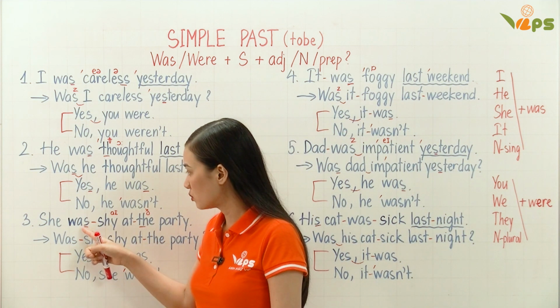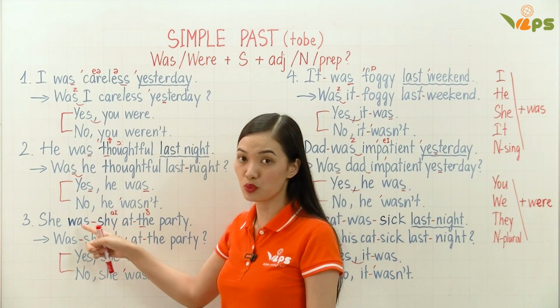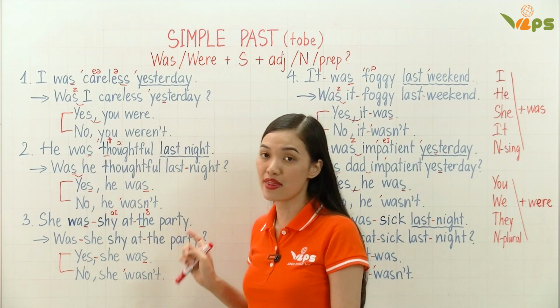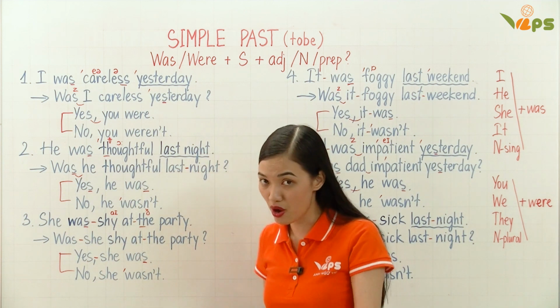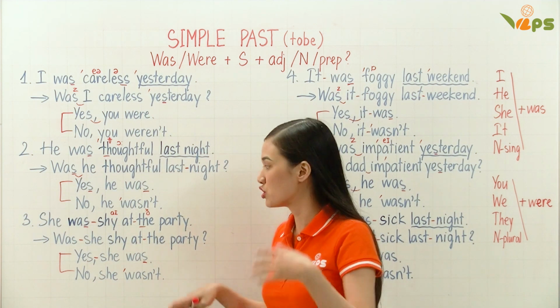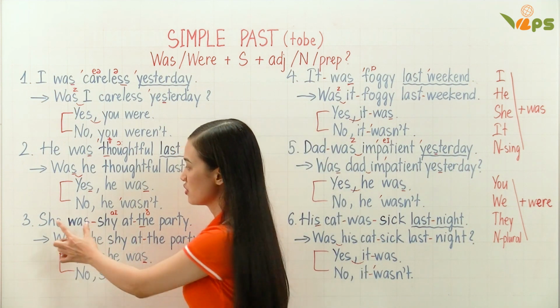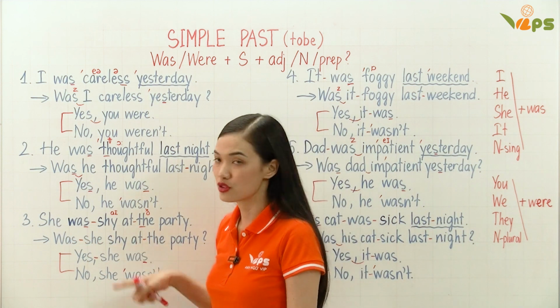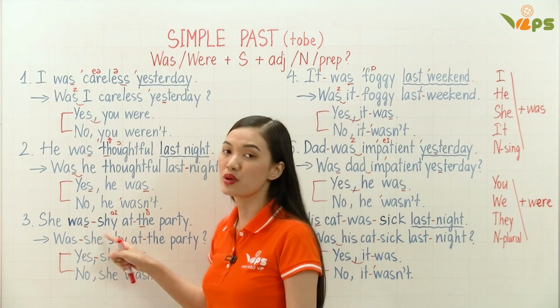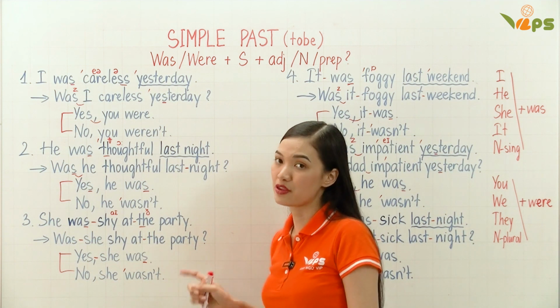And now, the S here, you just need to pronounce one. Just this one, was shy. She was shy at the party. To make the question, I want to know if at the party she was shy or not. Just change here. She was and was she. The S, you just need to pronounce one. So, was she? Was she shy at the party?